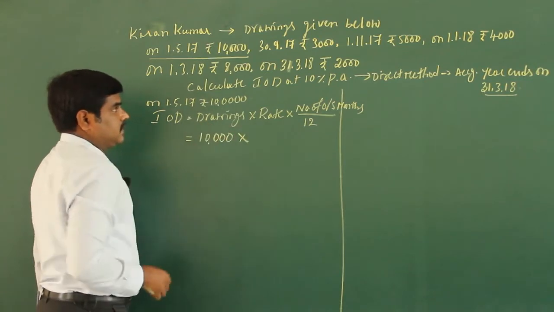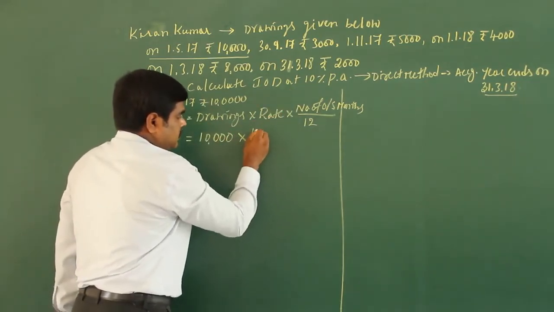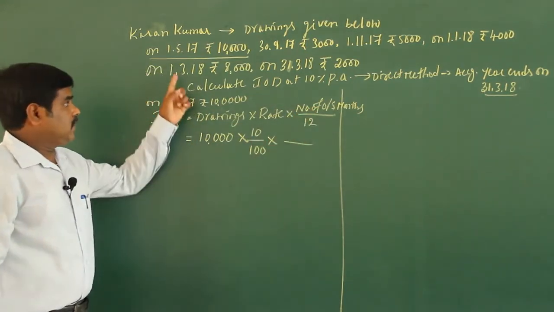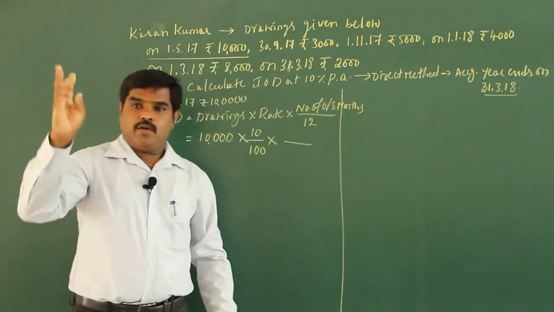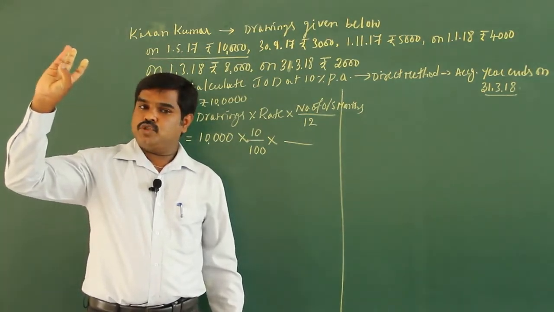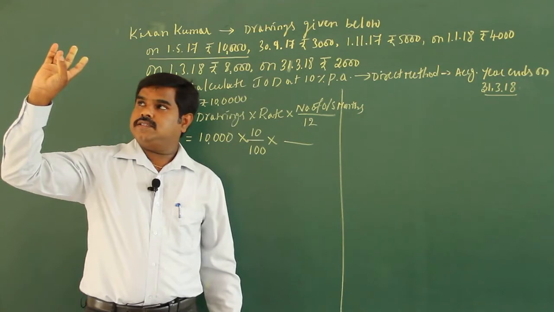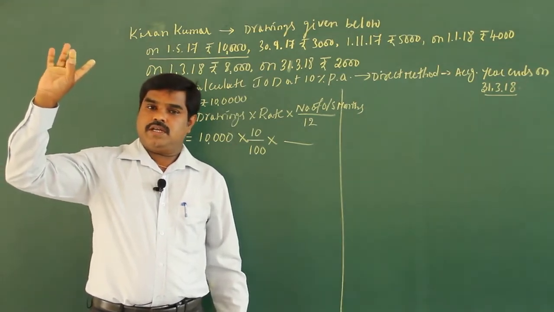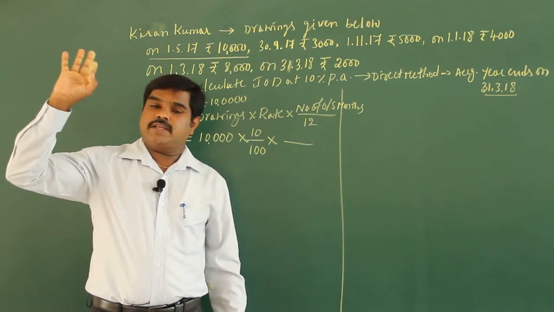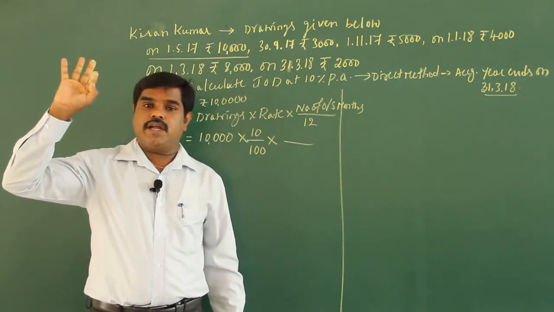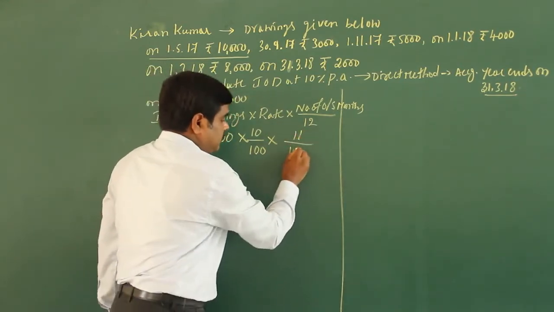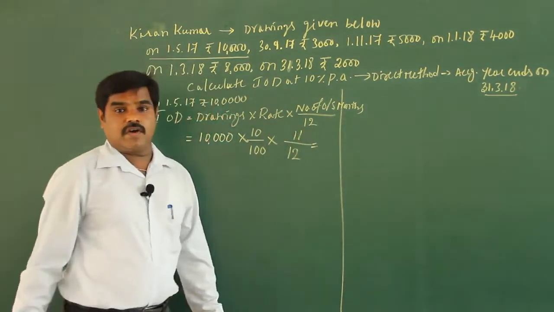Drawings 10,000, rate 10%, 10/100 into number of outstanding months. Number of outstanding months 1/5. 1/5 means May has to be included. May, June, July, August, September, October, November, December, January, February, March. So the outstanding period you are going to get is 11 months. That means out of 12 you have to calculate for 11 months.